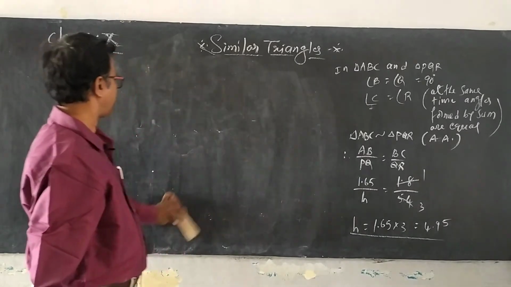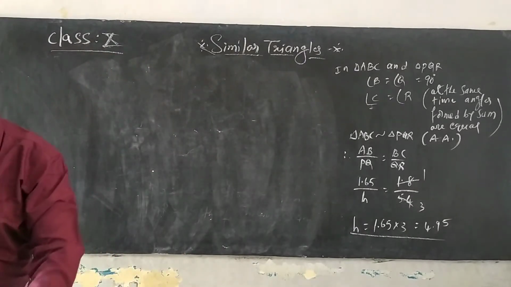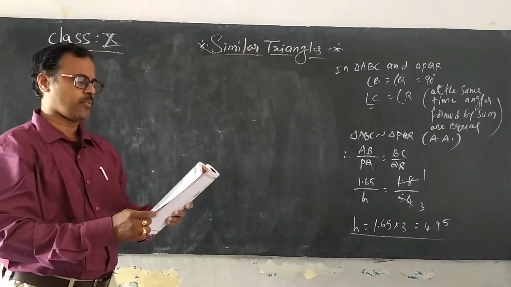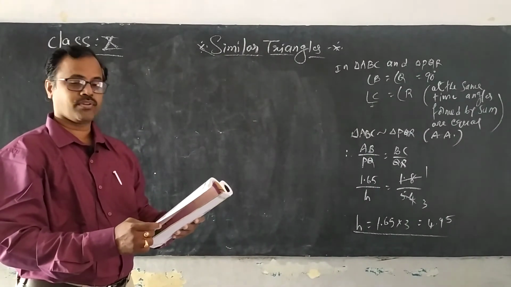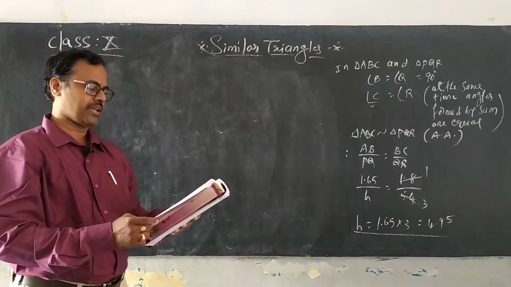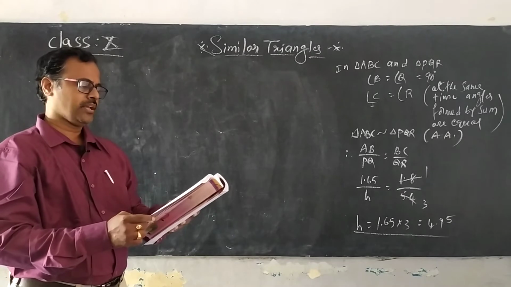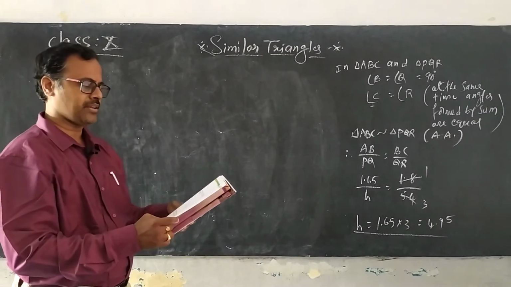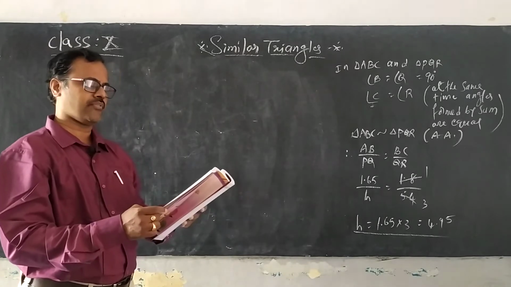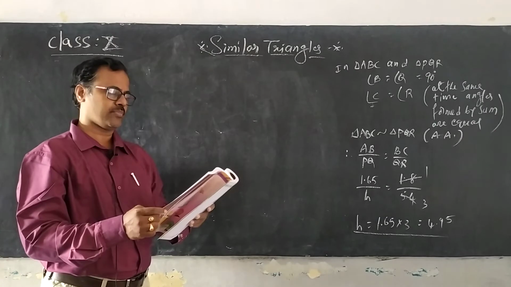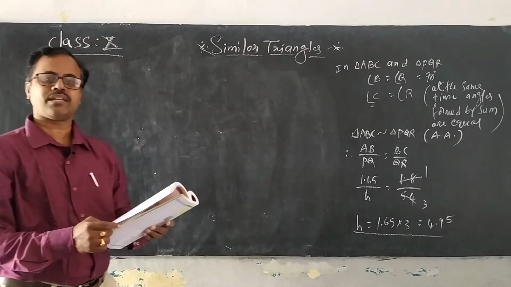Read the question once. What is Example 6 given to us? A man sees the top of a tower in a mirror, which is at a distance of 87.6 meters from a tower. The mirror is on the ground facing upwards. The man is 0.4 meters away from the mirror and his height is 1.5 meters. How tall is the tower?